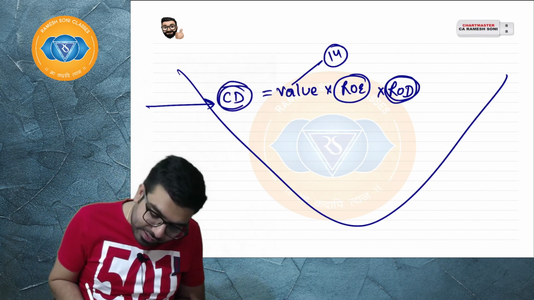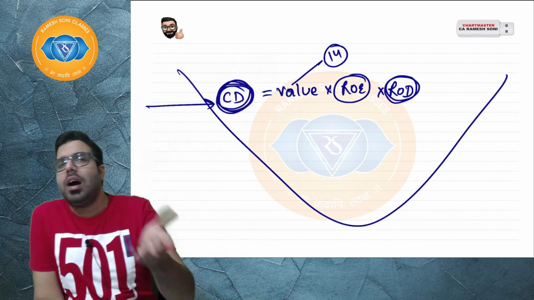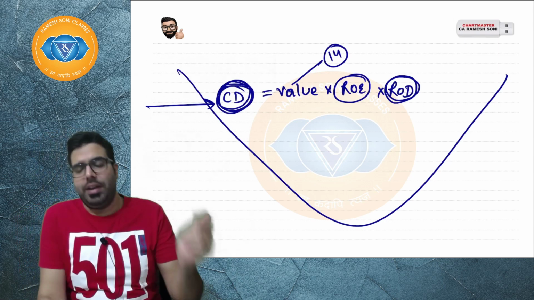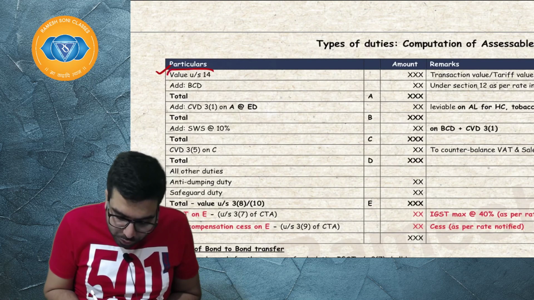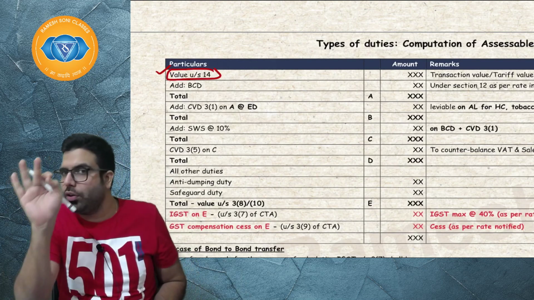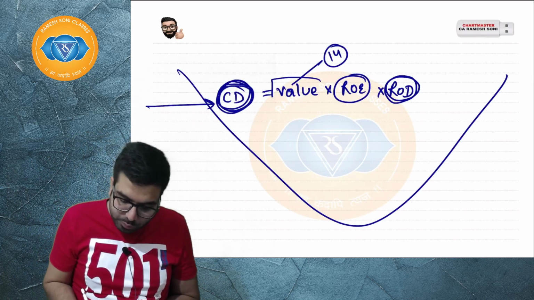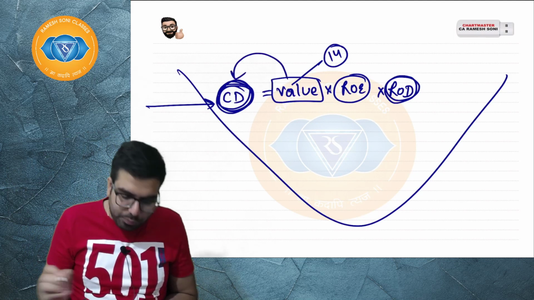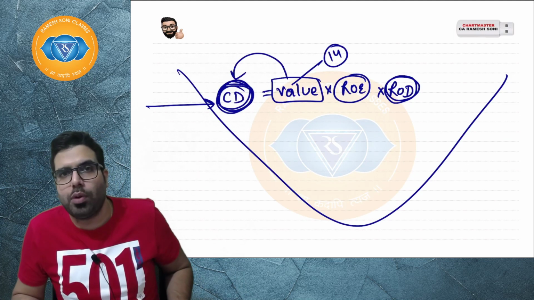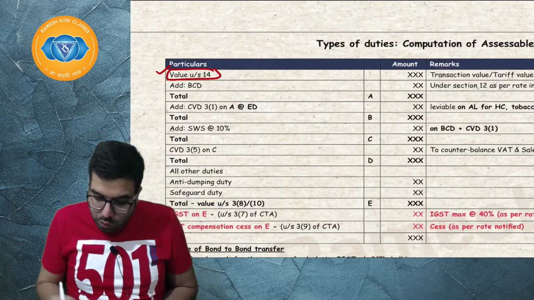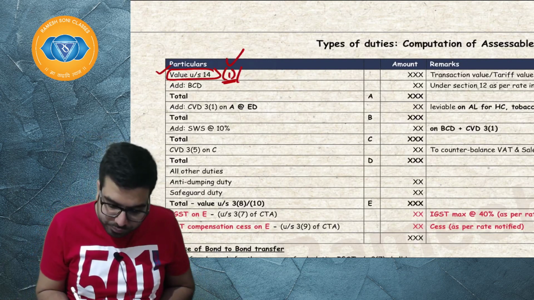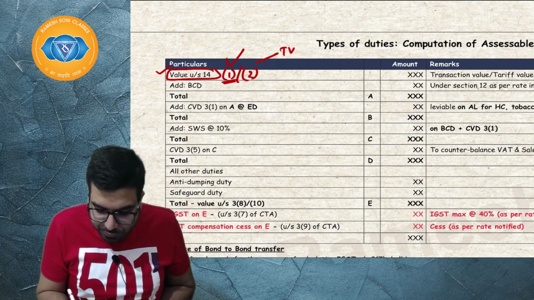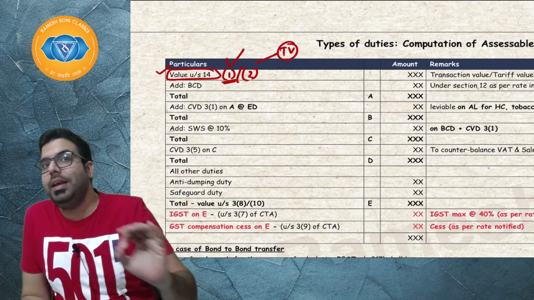Now, what are the various types of customs duties which are levied? The first type of customs duty. When you say value, first you will have to find out the value. On the value, you will have to apply the various types of customs duty. Value can be under section number 14(1), which is the transaction value, or 14(2), which is the tariff value notified by the CBIC.